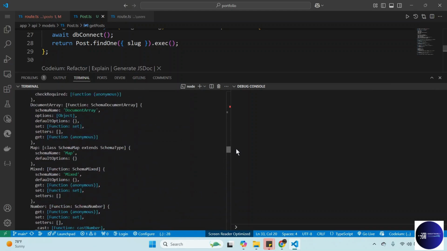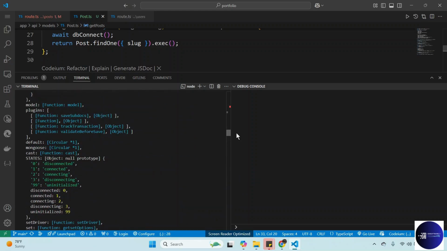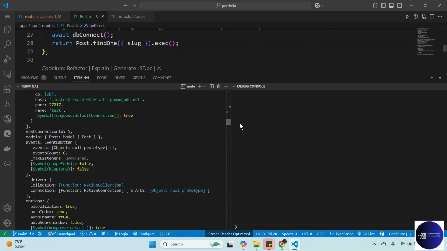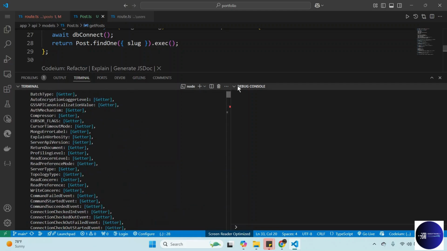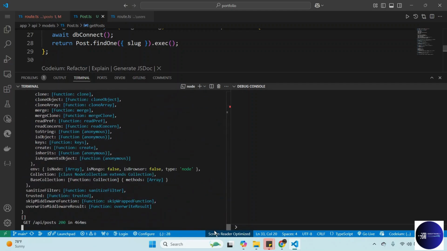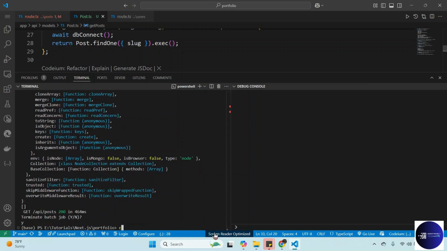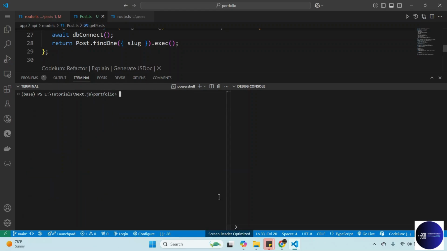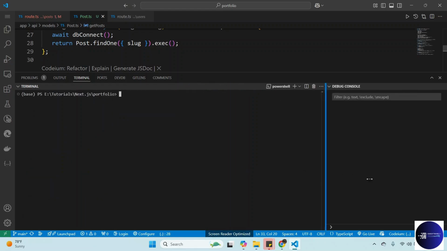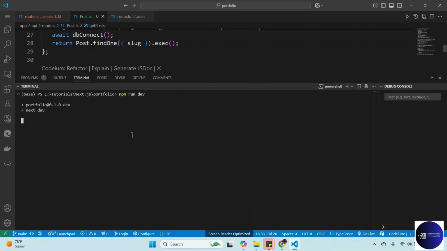Connection, just scroll up. It's a lot. You can stop the server and clear the terminal so that you can see properly, and then start the server again. So you want to see everything in there, the connection.